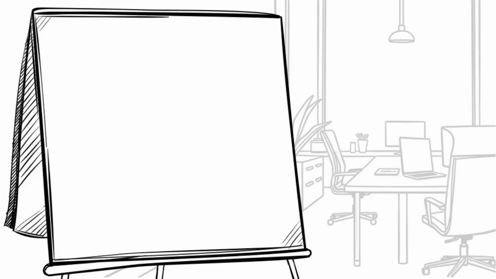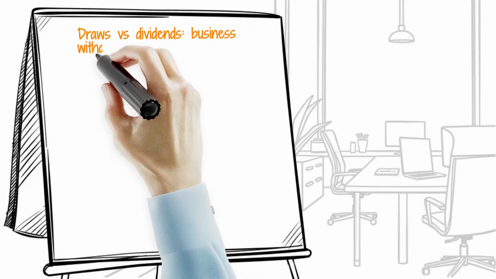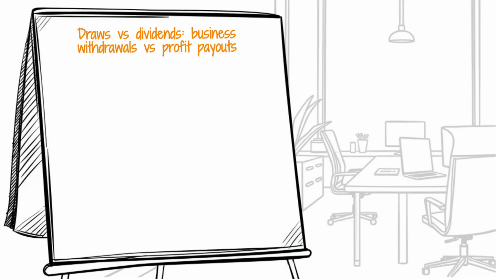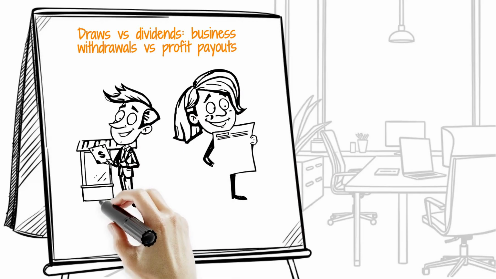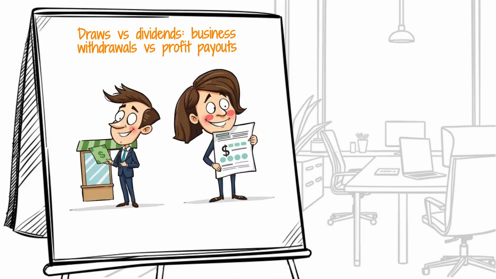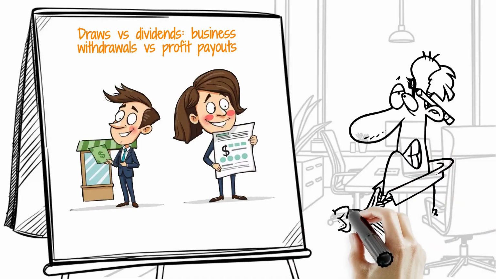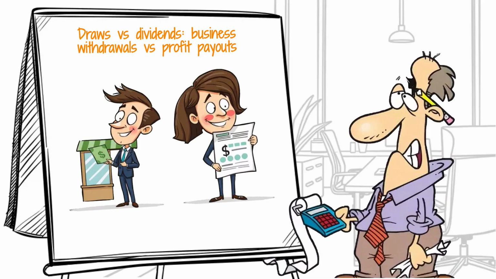The key difference is this. Draws are owner withdrawals from businesses like sole proprietorships and partnerships, while dividends are profit distributions from corporations to shareholders. Draws are usually more flexible and can happen whenever the owner needs funds, but dividends are typically declared at specific times and depend on the company's profits and policies.